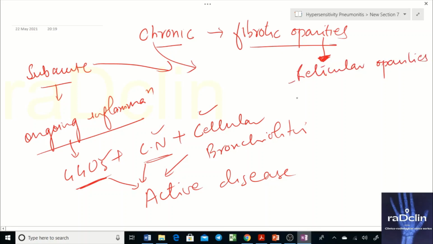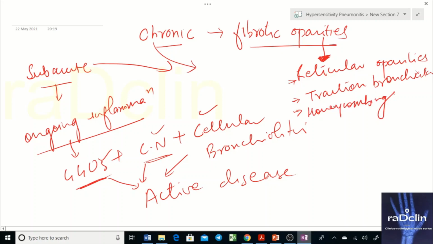And secondarily, they will have traction bronchiectasis. What else other than this? In cases where fibrosis progresses so much that alveolar walls are broken down, it will cause honeycombing.